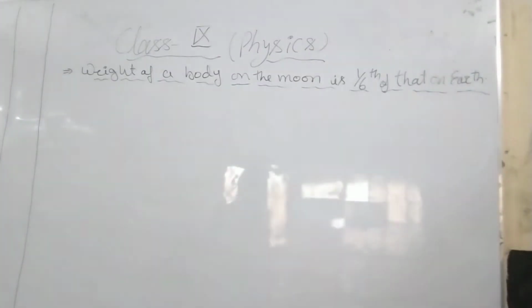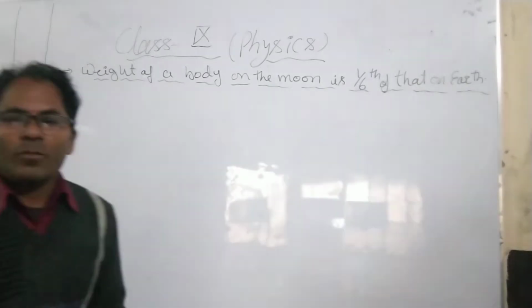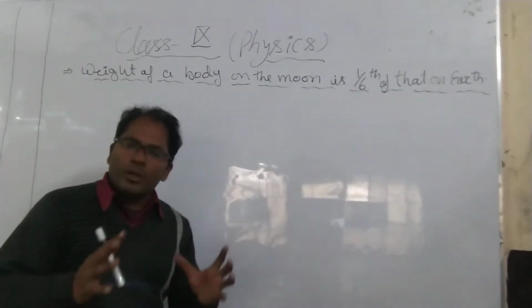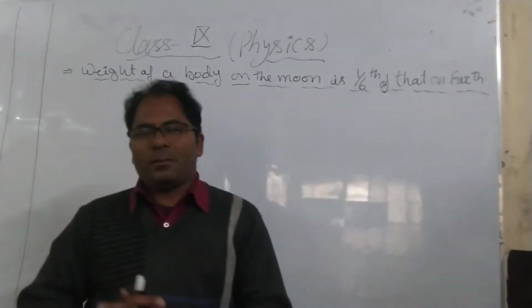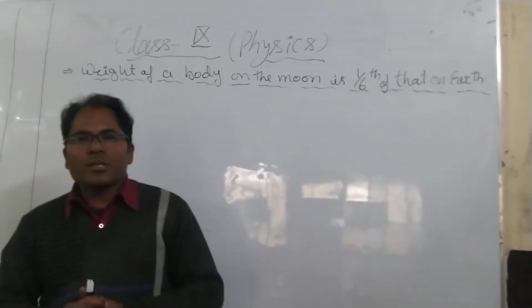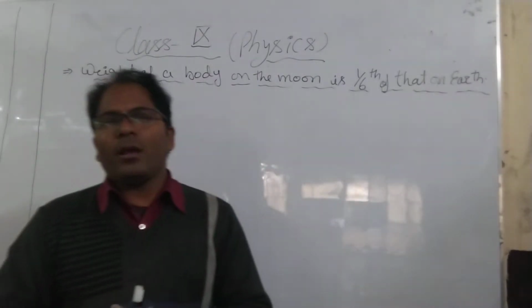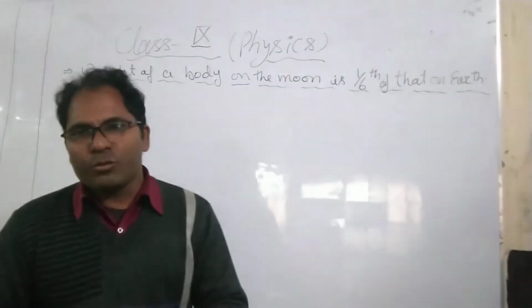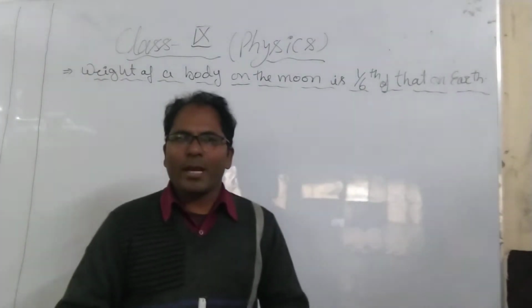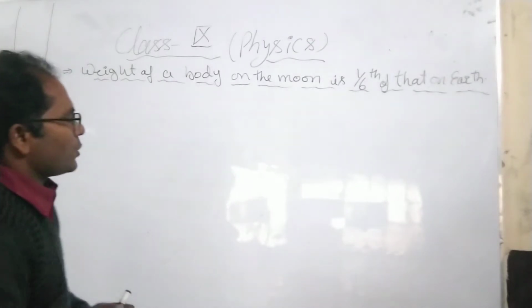Okay. And now I am going to explain the topic: weight of a body on the moon is 1/6 of that on the earth. Student, the question is why the weight of the body remains 1/6 on the moon of that on the earth. Suppose a body on the earth weighs 12 Newton. Then on the moon it will remain 1/6, that means only 2 Newton. So why is it? Okay. In this topic I am going to explain how it remains 1/6.